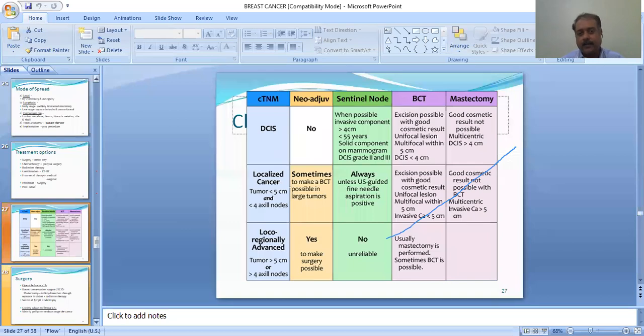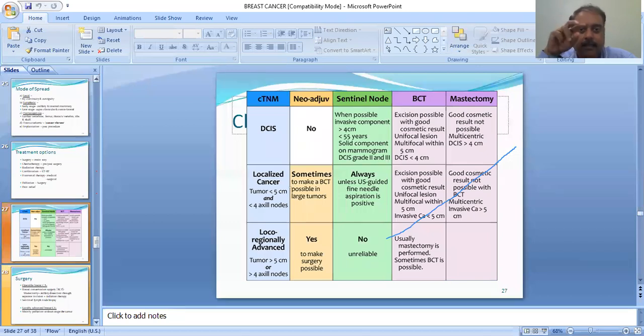As you are well aware, for ductal carcinoma in situ there is no need for any neoadjuvant therapy. Sentinel node, when possible, for the invasive component if the tumor is more than 4 centimeters or the age is less than 55 years, some solid component on mammogram, and DCIS grade 2 and 3 is important. So if more than 4 centimeters, one can do a sentinel node biopsy, and DCIS, however, is grade 2 and 3.